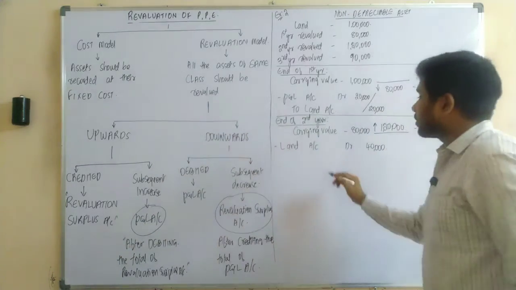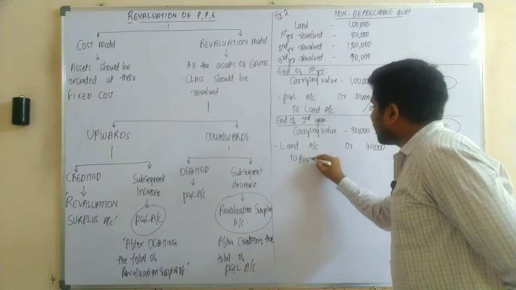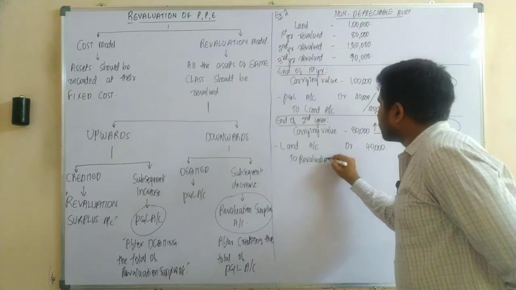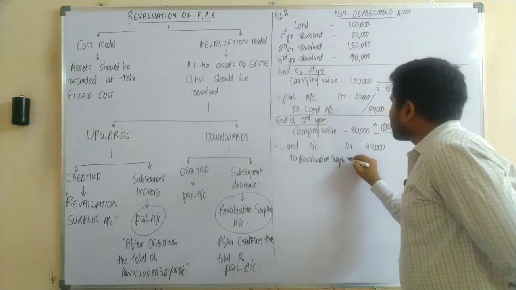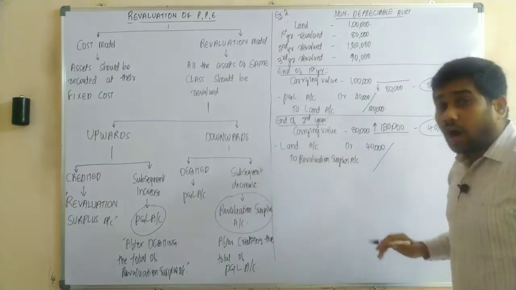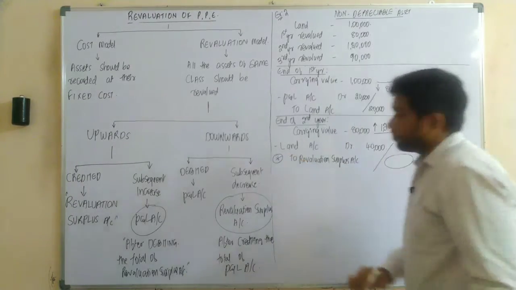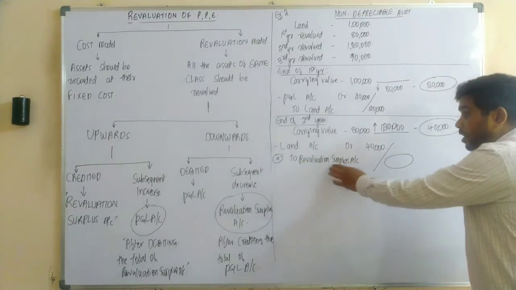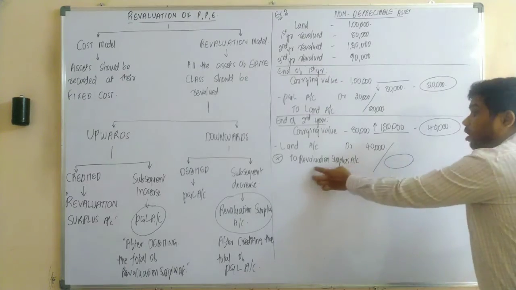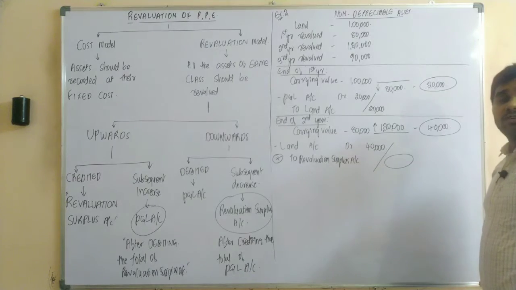Revaluation surplus. So that is the reason I am crediting the revaluation surplus account. So how much should be recorded? That is the main problem. How much do we need to credit to the revaluation account, sir? How much do we need to transfer?